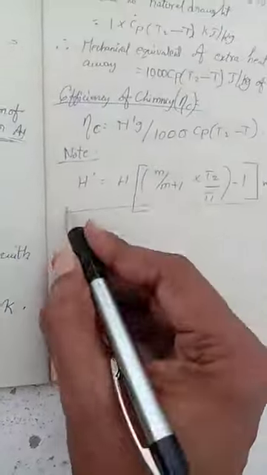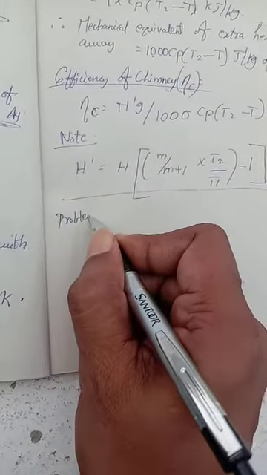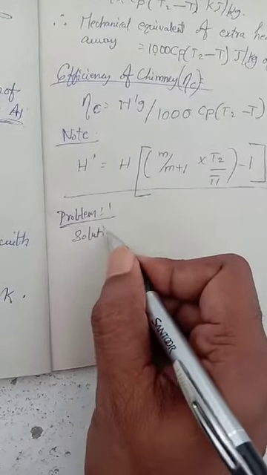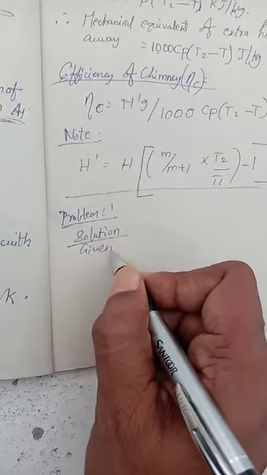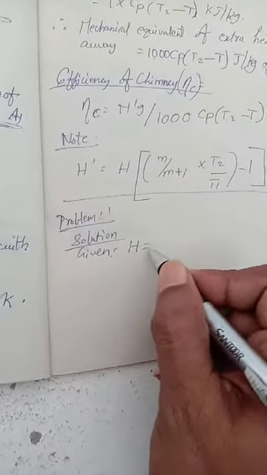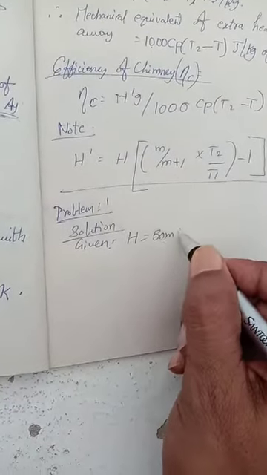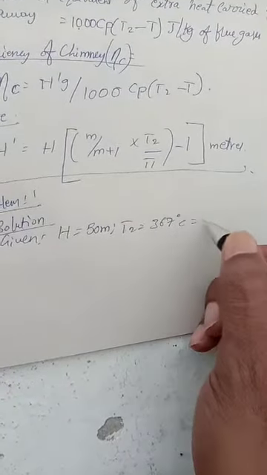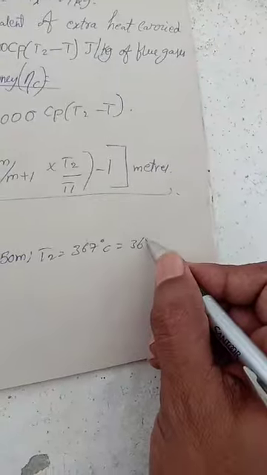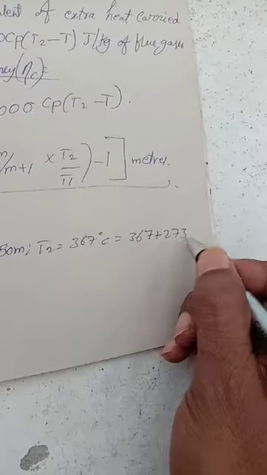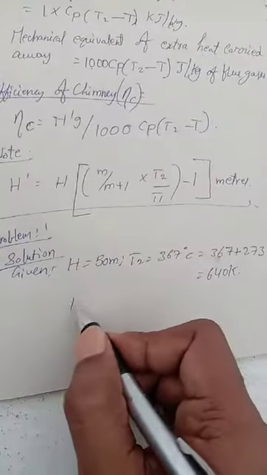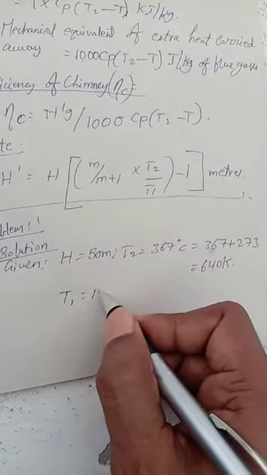Now how to solve this problem. Solution, given data: H is 50 meters, and T2 is 367 degrees Celsius, that is 367 plus 273, which is 640 kelvins.